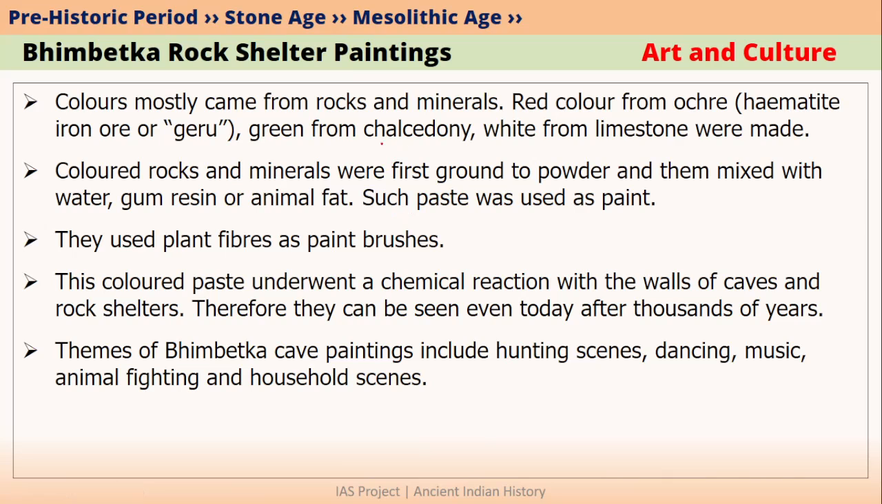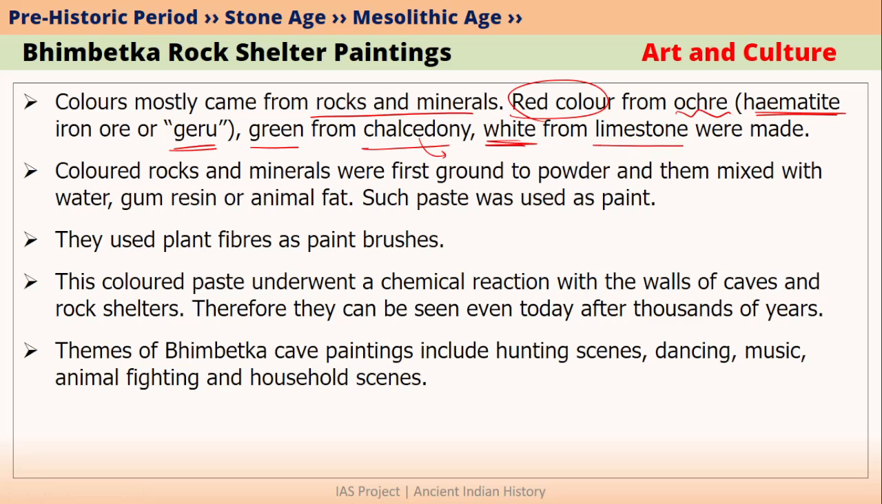They got these colors mainly from rocks and minerals. For example, they got red color from ochre. Ochre is nothing but an iron ore, which we call hematite in English. In Hindi, we call it geru. They got green color from chalcedony. Chalcedony is basically a mineral stone. Similarly, they got white from limestone, black from charcoal and similarly other colors also. So this was about their paint.